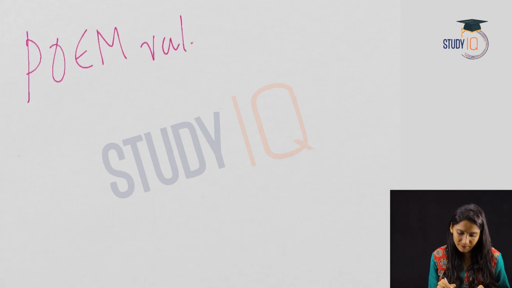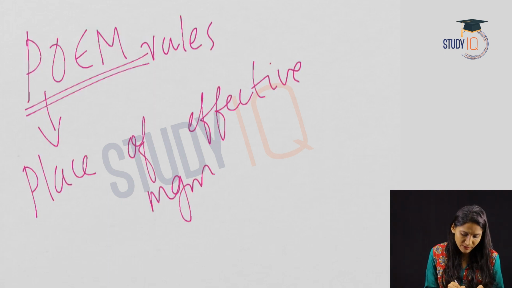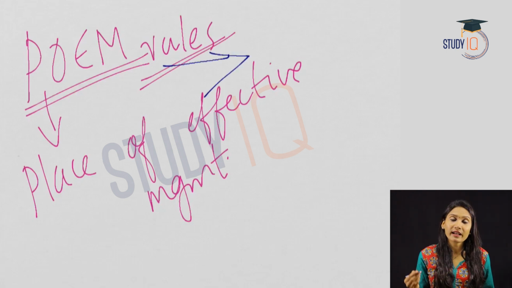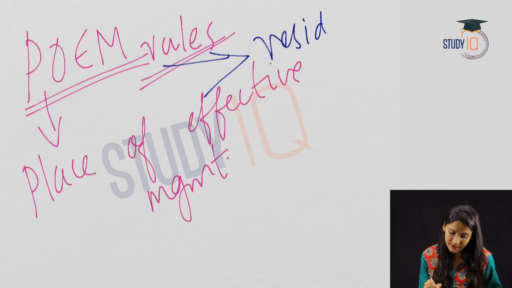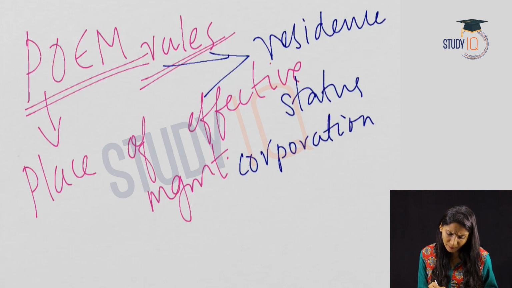Fourthly, place of effective management rules or POEM rules. POEM stands for place of effective management. So what is the purpose of these rules? These rules try to determine the residence status of corporations. So they determine the residence status of corporations.